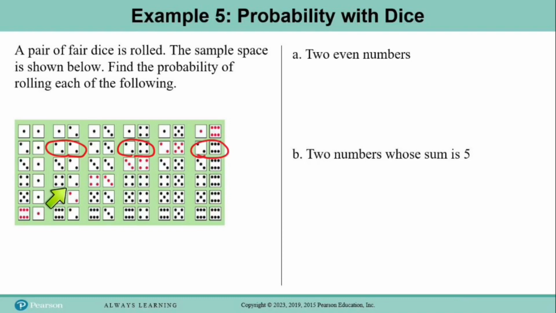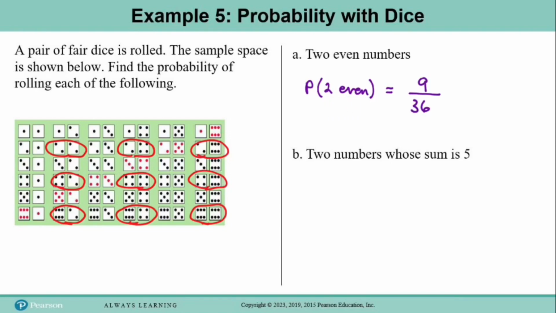But on the next row, we have 4 and 2, 4 and 4, and 4 and 6. And then we skip the row where the first die is a 5, and then on the last row, the 6 and 2, 6 and 4, and 6 and 6 each have 2 even numbers. And so there are 1, 2, 3, 4, 5, 6, 7, 8, 9 of these outcomes where there are 2 even numbers. So the probability of rolling 2 even numbers would be 9 divided by 36. Remember, 36 total outcomes in the sample space. Now this is a fraction that can be reduced. Both of these numbers can be divided by 9, and so this will reduce to 1/4.